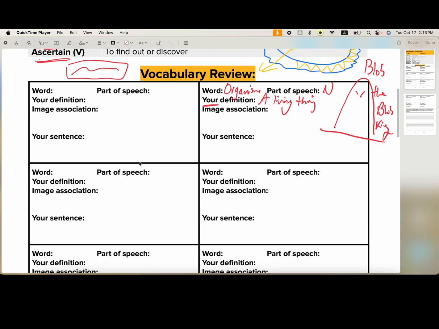Now, our image association, well, we have Blob over here. So Blob, the Blob King, is our organism, and he is speaking to his kingdom. He's sitting on his little squelchy liquid throne over here, and underneath him we have all of Blob's minions who are all below, and they're all worshipping Blob, the Blob King, and his plan is to take over the world, and he's going to start by invading the United Kingdom.